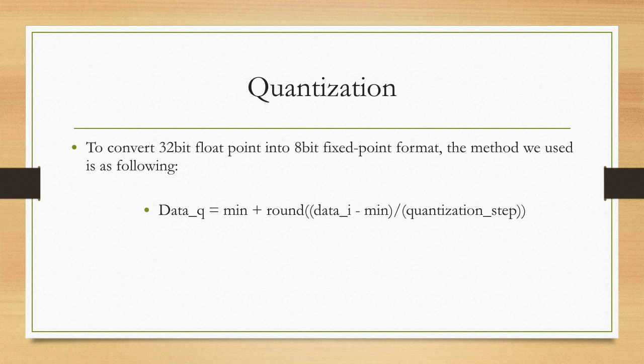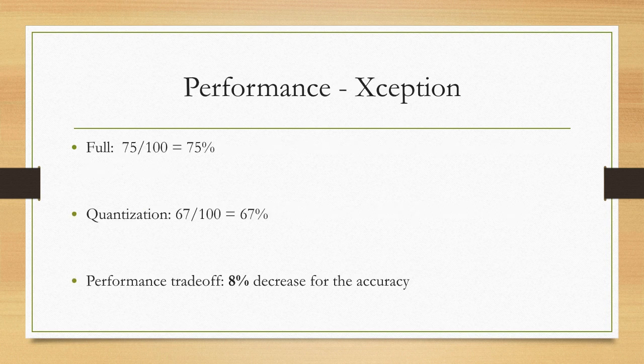And finally, we add the mean, which we've already calculated, to get our quantized data. For the performance of the Xception model, for the full word length, we got 75 correct predictions out of 100 input images, which equals an accuracy of 75%. For our quantization result, we get an accuracy of 67%, which shows an 8% decrease in accuracy.